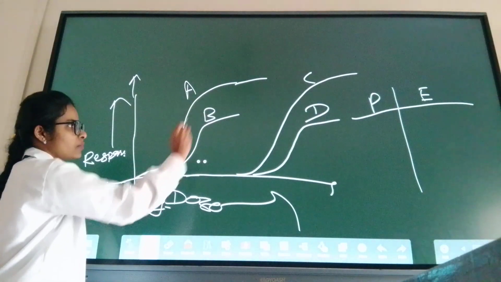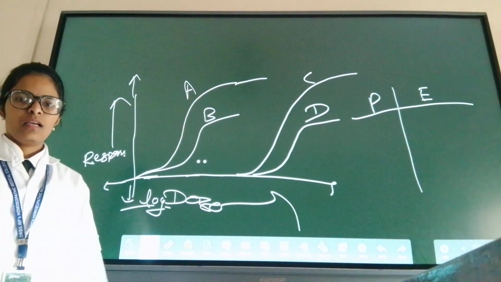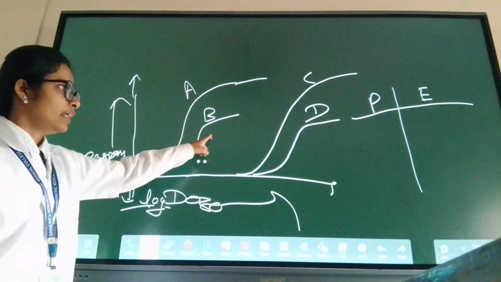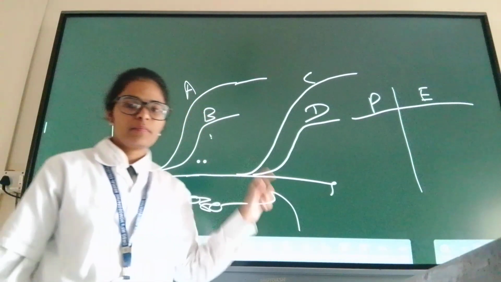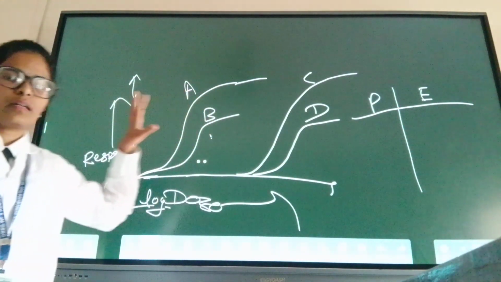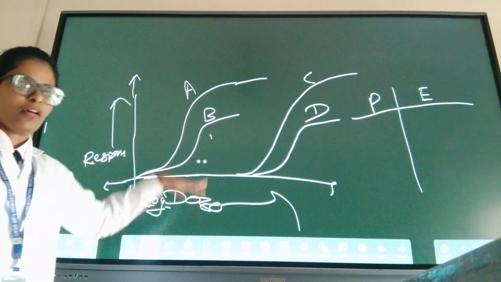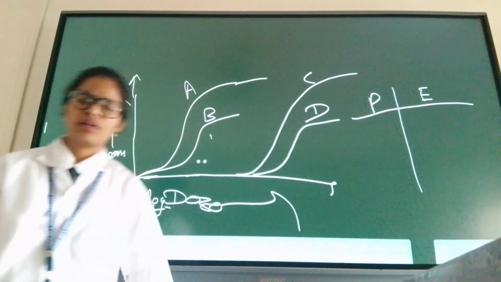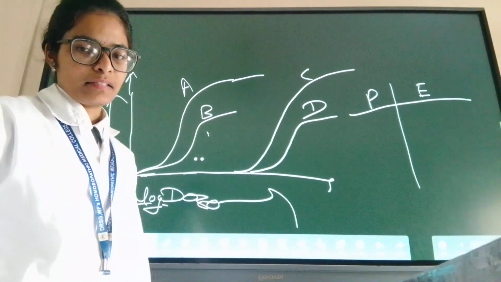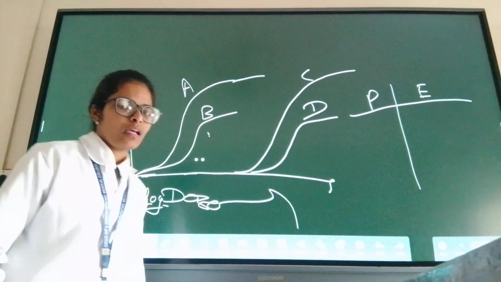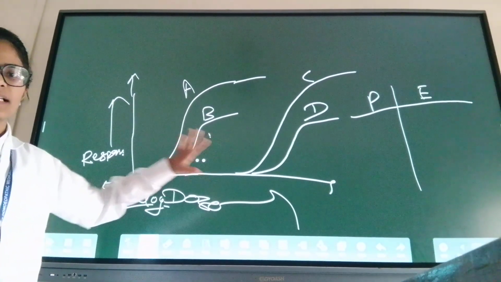Here B is more potent than C. These are 4 different drugs of the same kind. Let's say the 4 drugs are antihypertensives, or antimalarials, or antitubercular, or basic painkillers, antipyretics, analgesics. These are the same kind of drugs but different.